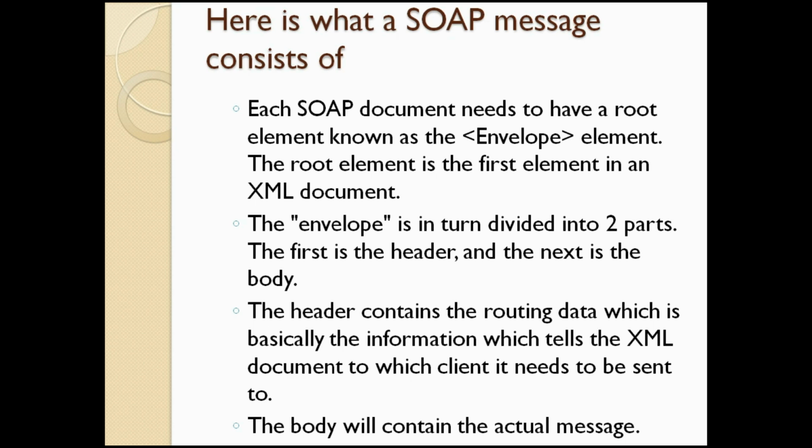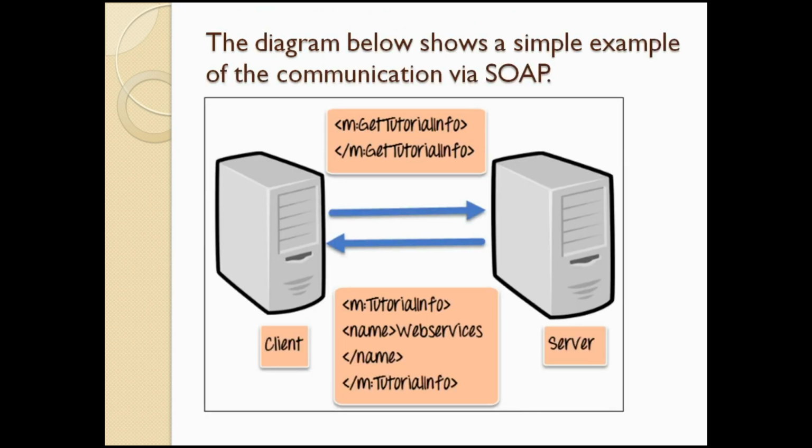So let's see the diagrammatic representation, a simple example of communication via SOAP. Here we have the SOAP information. The first root element is the Envelope. I gave some message like get tutorial info, and that is written in XML format. And one is a name, which will have a web service like that. A client will communicate with the server.